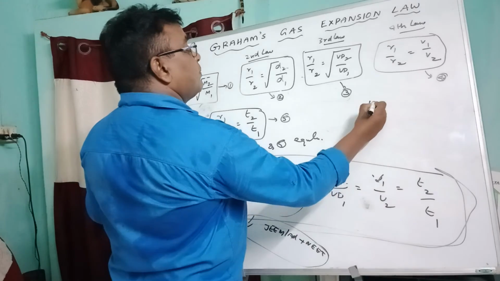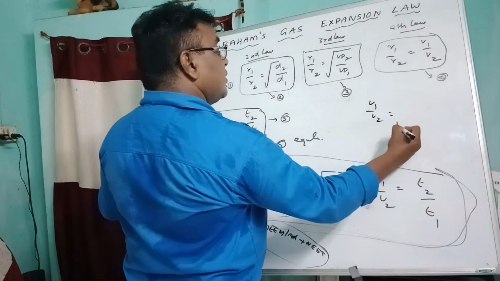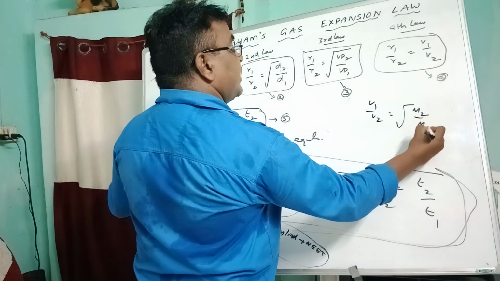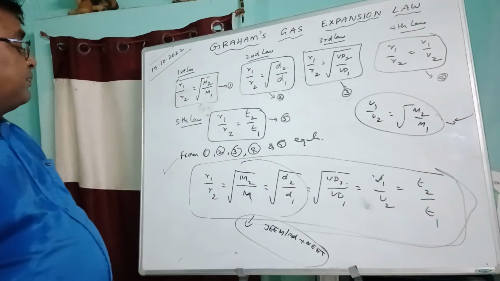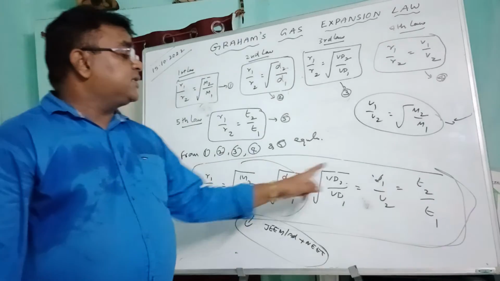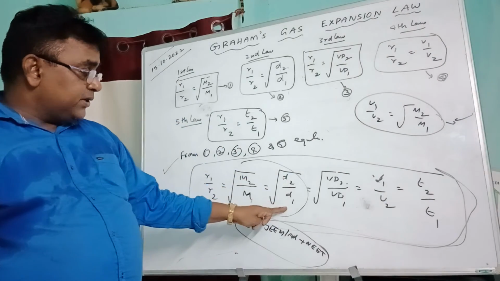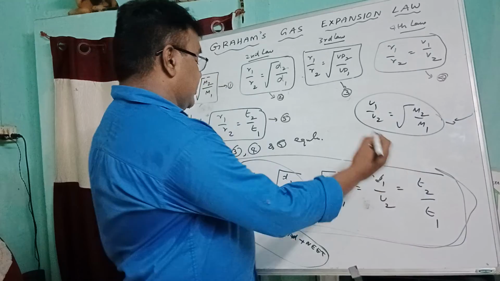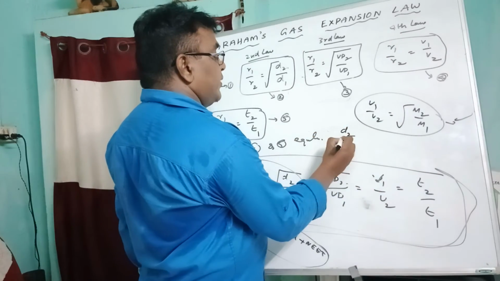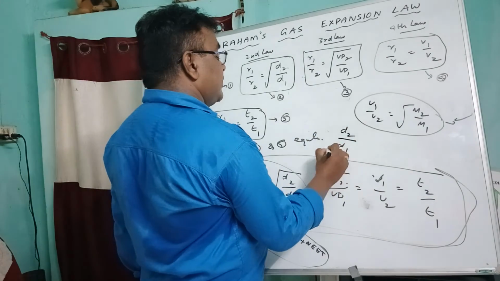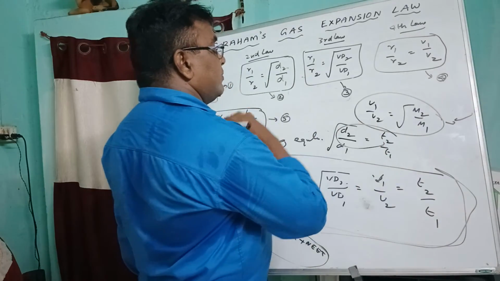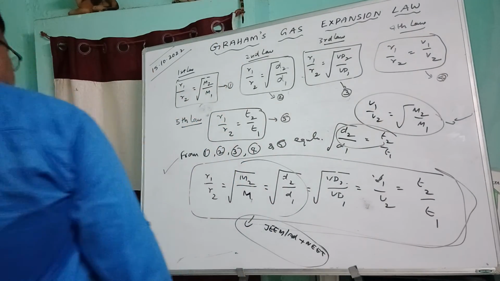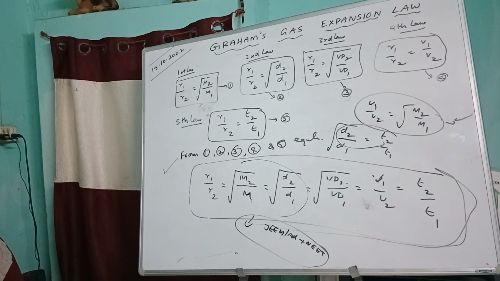That means V1 by V2 is equal to square root of M2 by M1. This is another formula. In the same way, what is the relation between density and time? Square root of D2 by D1 is equal to T2 by T1. This is another formula. So in this way, you can write many formulas.